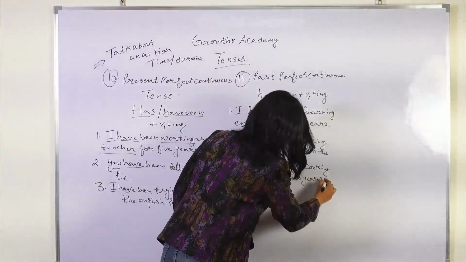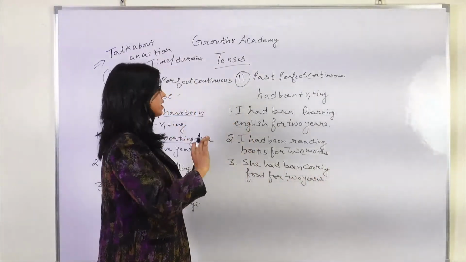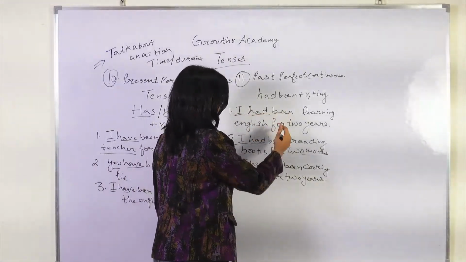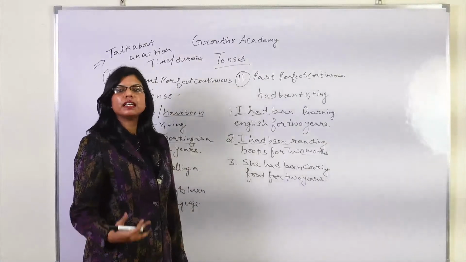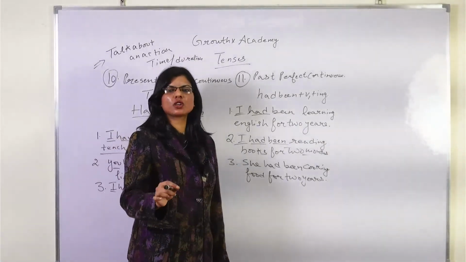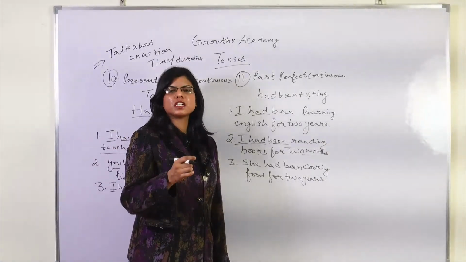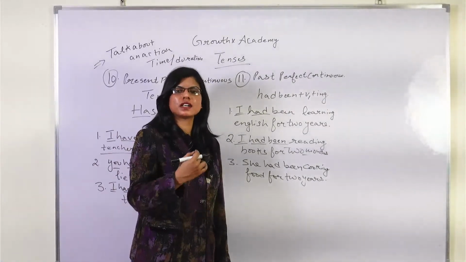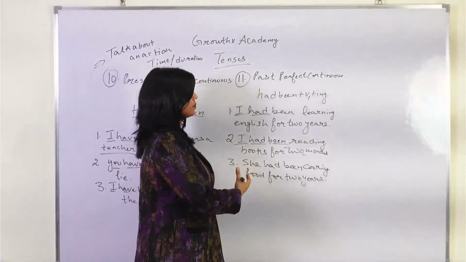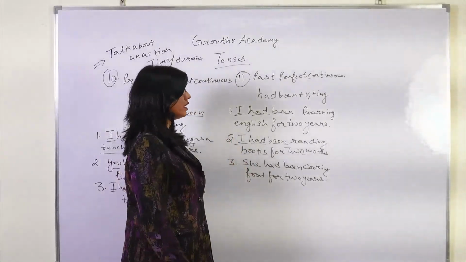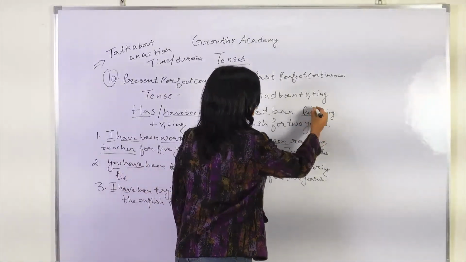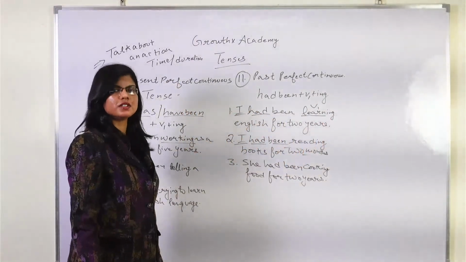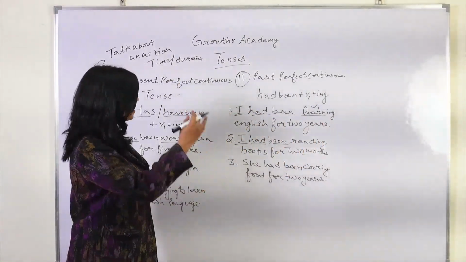So you have to be careful here about how you use I had been, of course she had been, he had been, they had been, okay, making sure that whenever you talk about past perfect continuous, here being will not come, here been will come with ing. Example, I had been learning. So learn is a V1, right? As usual, you know very well that we are using here ing.